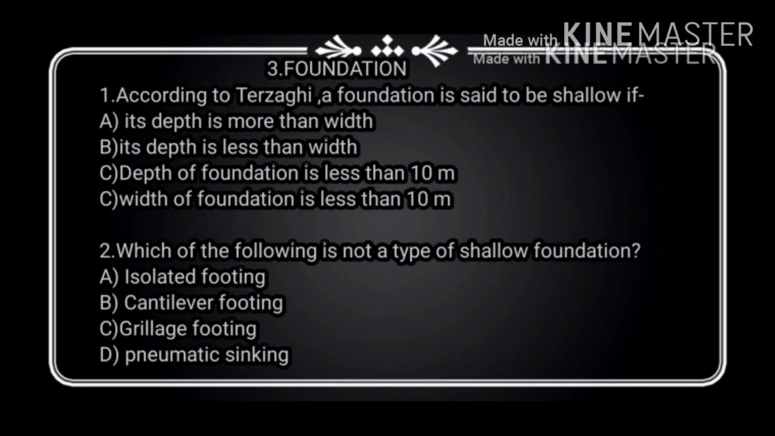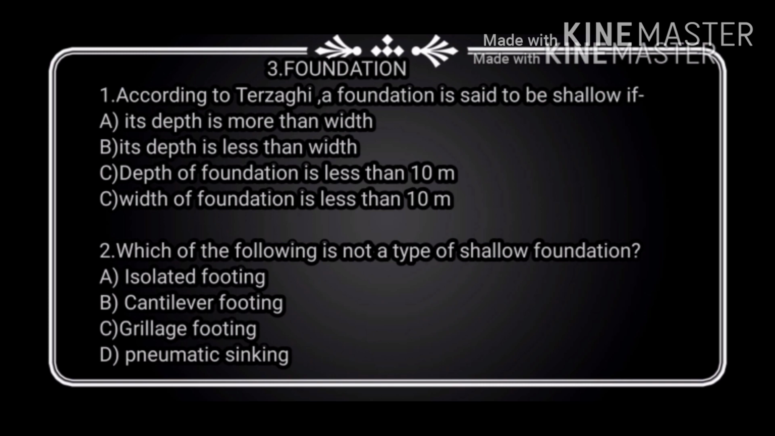So the first question is, according to Terzaghi, a foundation is said to be shallow if option A, its depth is more than width, option B, its depth is less than width, option C, depth of foundation is less than 10 meter, or option D, width of foundation is less than 10 meter. Terzaghi is also known as the father of soil mechanics, and according to him, a foundation is said to be shallow if its depth is less than width. Therefore option B is the correct answer.